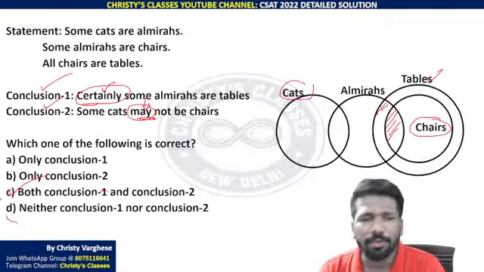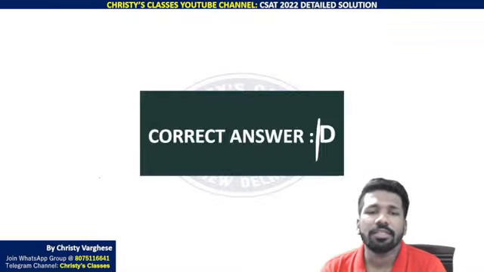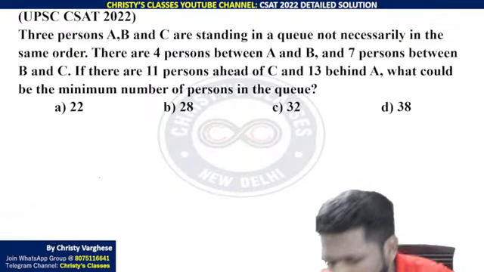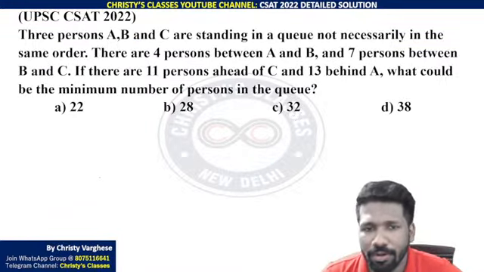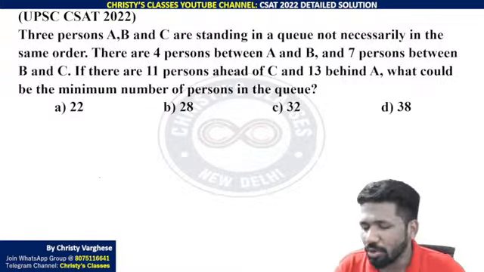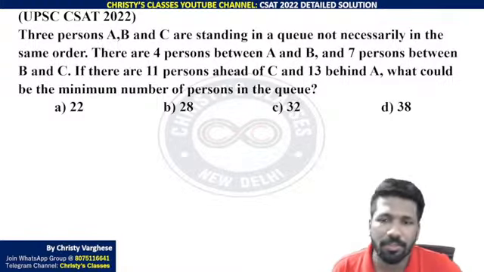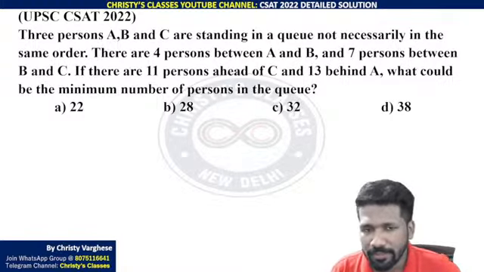So these were the 3 questions asked from the syllogism problems. Now let's go to the ranking and ordering problems. 2 questions were asked from ranking and ordering also. Ranking and ordering's extension is seating arrangement also. From there also 2 questions were asked. So try this, 30 seconds to 1 minute maximum.